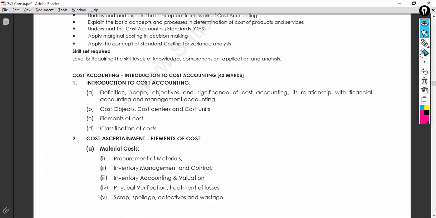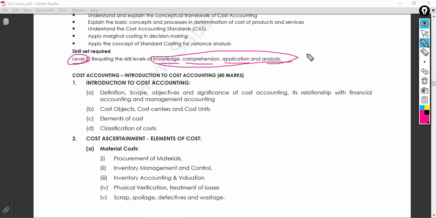Okay, so what level of skill is required? Skill level B, which we already discussed, right? Level A is for foundation, level B is for your intermediate. So it requires your knowledge, and comprehensive application and analysis skills put together is your intermediate. When you go to final, it has a few more things, so let's not bother about those now. We will discuss that when we come to the final year subject series.